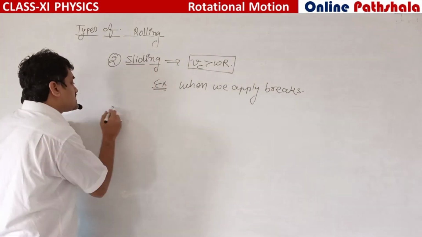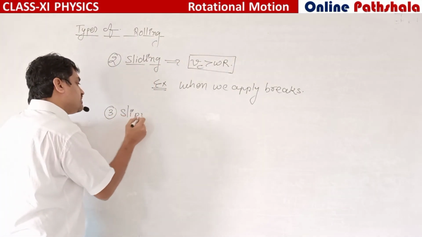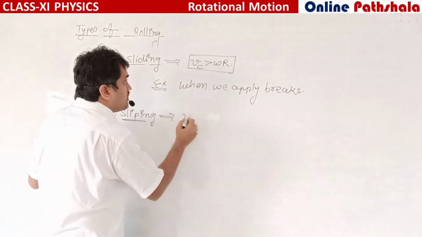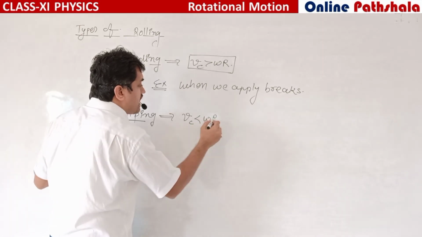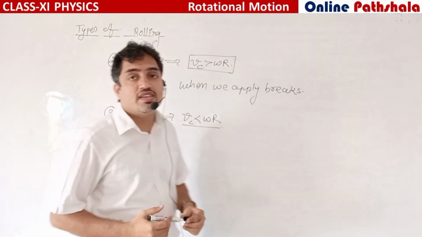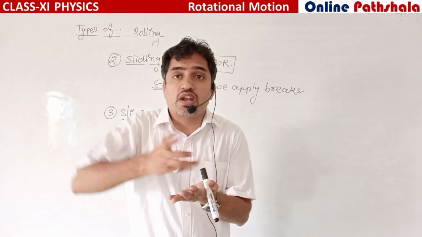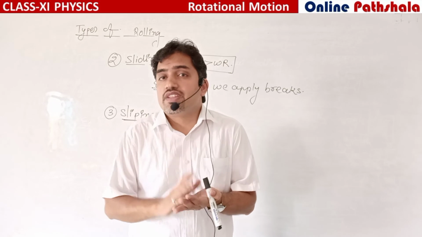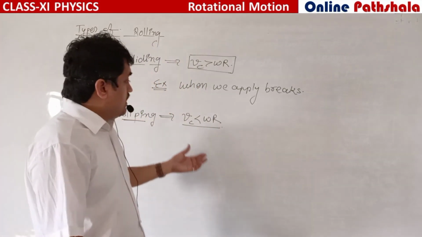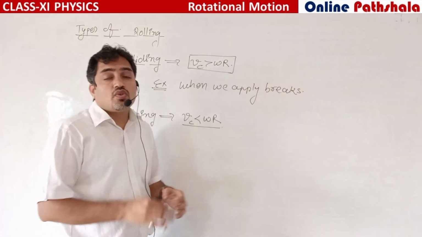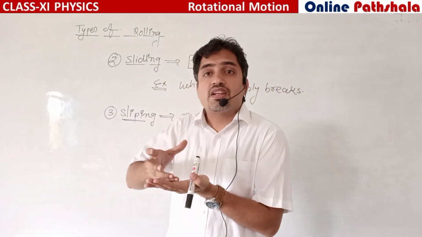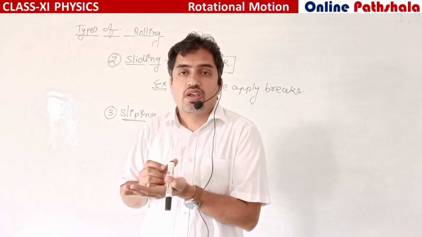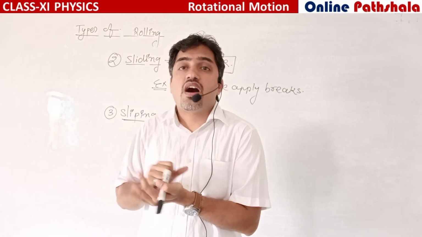Now the third category is slipping. We say it is slipping when Vc is less than omega r. The velocity for the rotational motion is greater than the velocity for the translatory motion. The body is rotating but not able to move with velocity omega r.